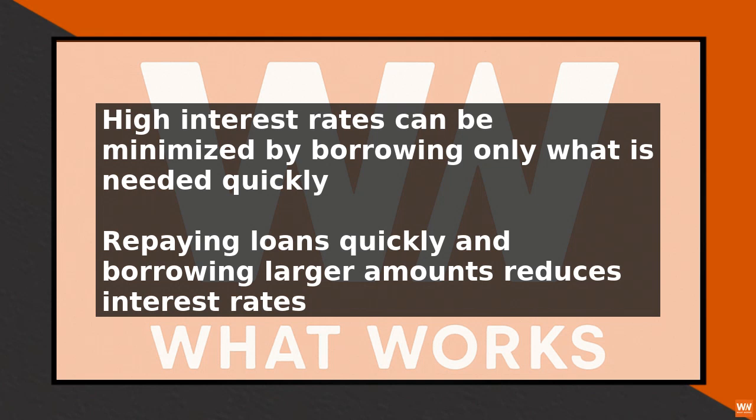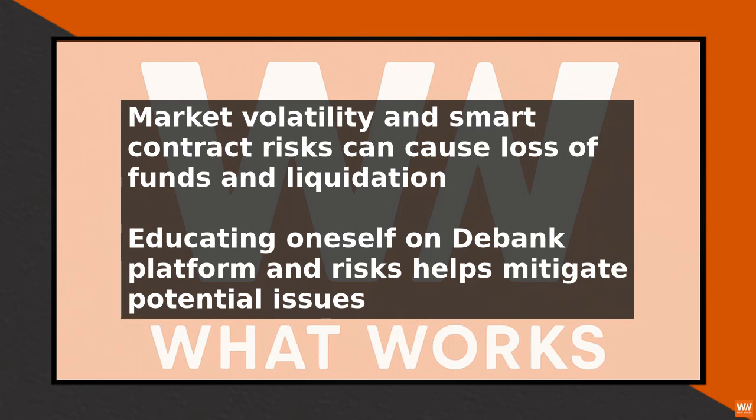Finally, it is essential to be aware of the risks associated with Debank borrowing positions, including market volatility and smart contract risks. Market volatility can cause the value of the collateral to fluctuate rapidly, increasing the risk of liquidation. Smart contract risks, on the other hand, can result in the loss of funds due to bugs or exploits in the Debank protocol.